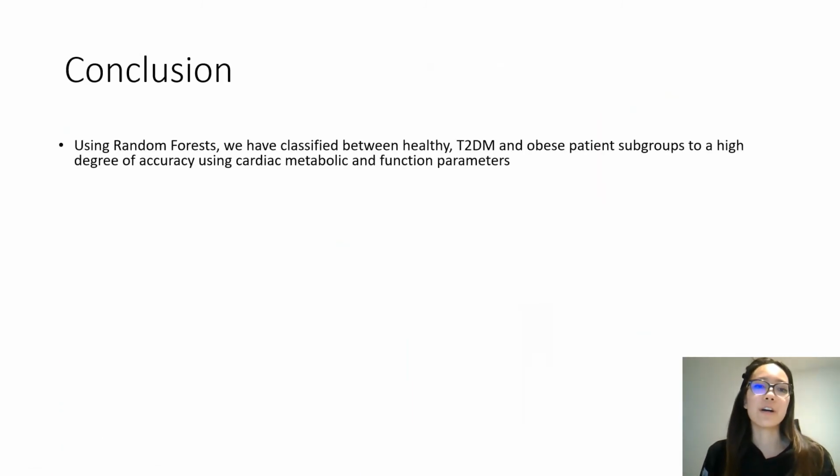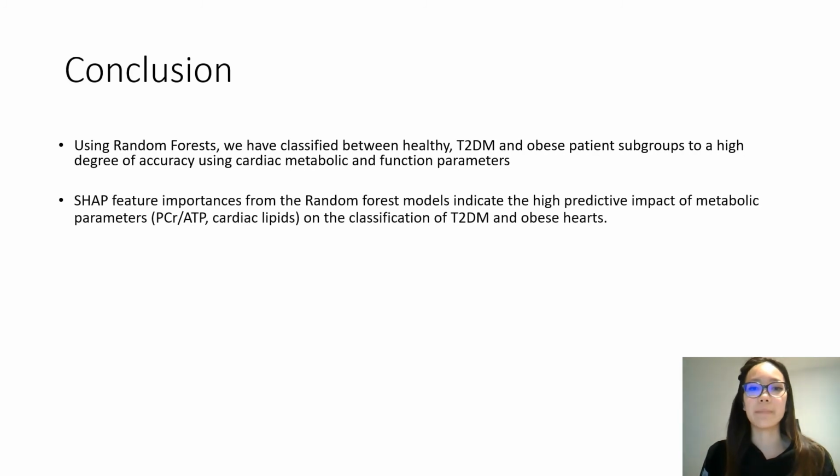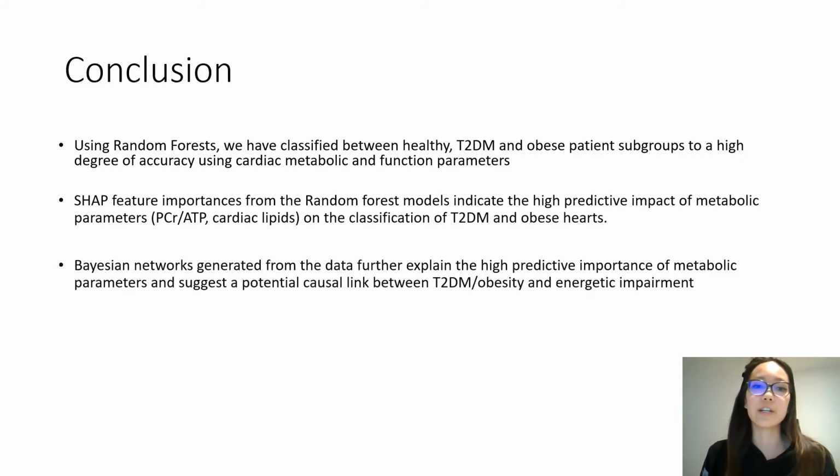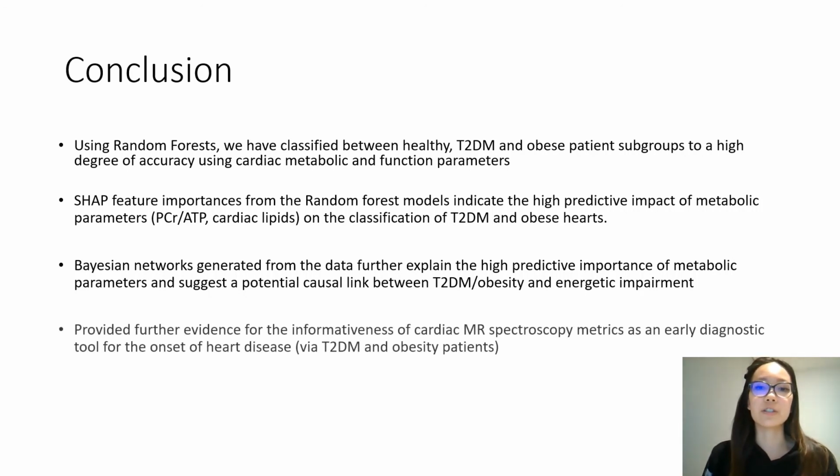In conclusion, our results reveal a high predictive impact of metabolic parameters with theorized causal links to energetic impairment in diabetes and obesity, thus alluding to its potential as an early diagnostic tool for the onset of cardiac disease.